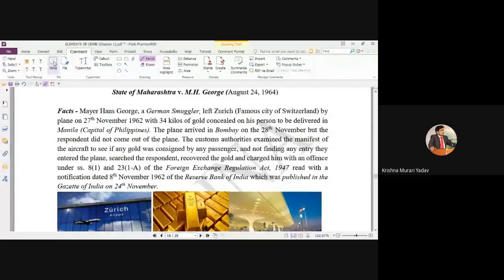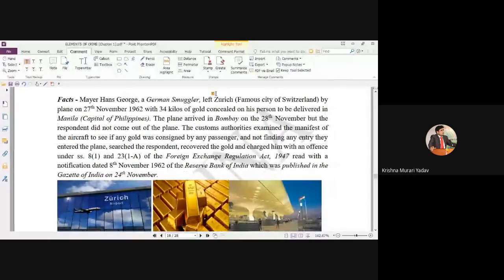As you know, this case was decided on the 24th of August 1964. This case was decided by a full bench. Full bench means 3 judges. The name of the case is State of Maharashtra versus MS George. What happened? You have to know the facts of this particular case.